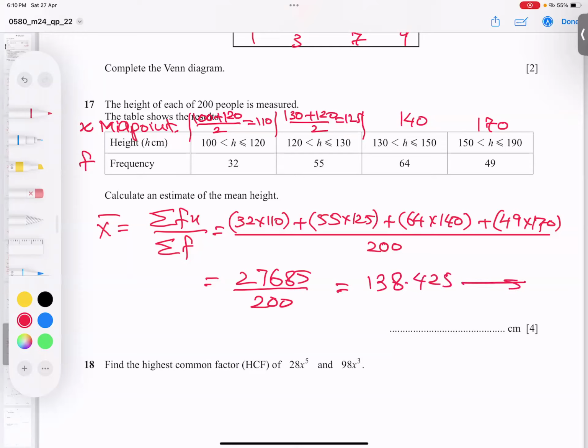There are no recurring numbers after that, so if you stop it here, full marks. Rounding is not compulsory here because it does not continue and recurring numbers are not there. So this is our correct answer, or you can write 138. All those mean heights can be in decimal, so no problem at all.